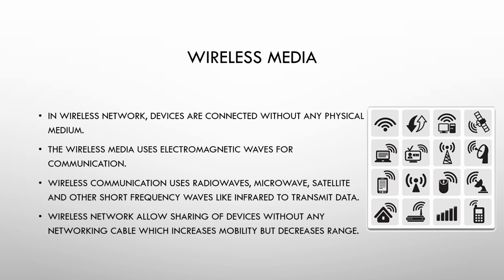Say for example Bluetooth. Bluetooth is a wireless device through which we can transfer data. Bluetooth has a range of 10 meters. If you go beyond 10 meters, then you won't be able to communicate. Other examples of wireless media are Wi-Fi, satellite communication, your DTH, say Tata Sky or any other DTH services, your Bluetooth mouse, Bluetooth keyboard. These are some of the examples of wireless media.